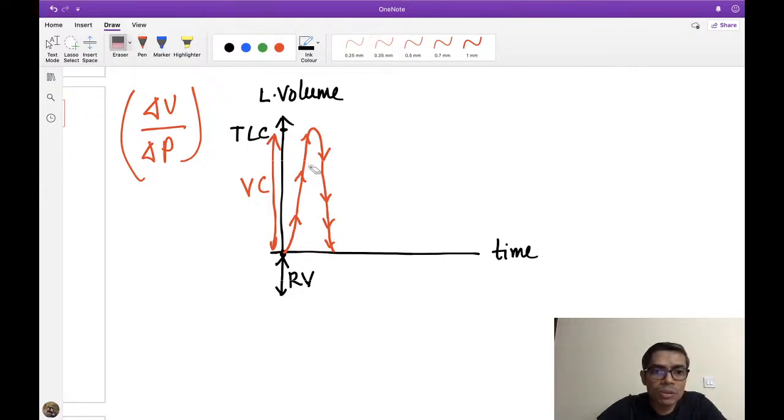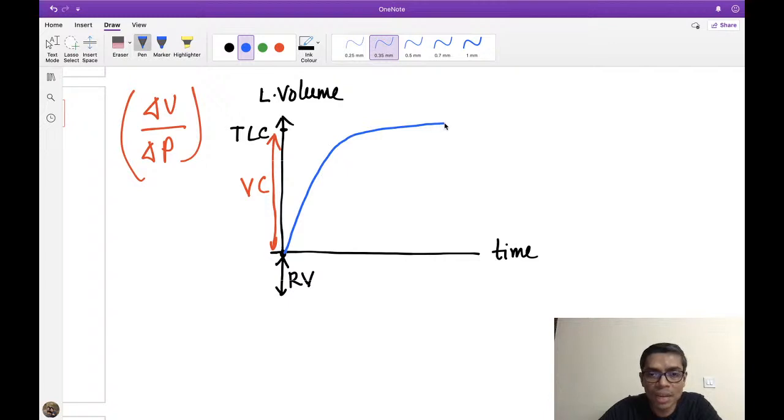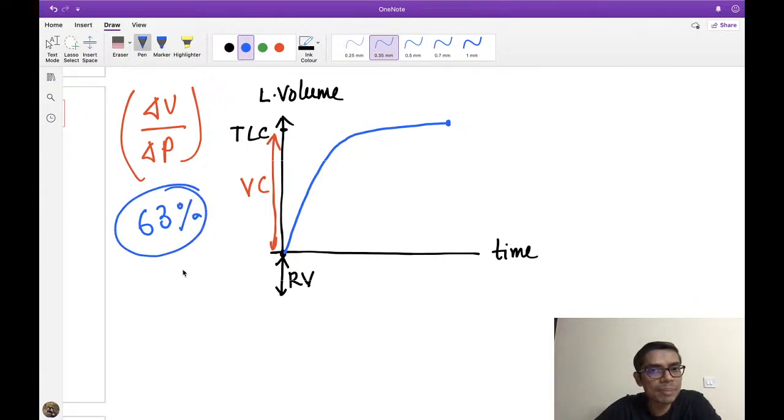But if I want to calculate the time on the x-axis during this filling of lung, what will happen? So now I am again plotting the curve. The person is taking deep inspiration, and then the total filling of lung is complete. Suppose this is the ending point of the completion of total lung capacity. Now I am asking about 63% filling. This number is important, this is a mathematical number. Please remember the time constant